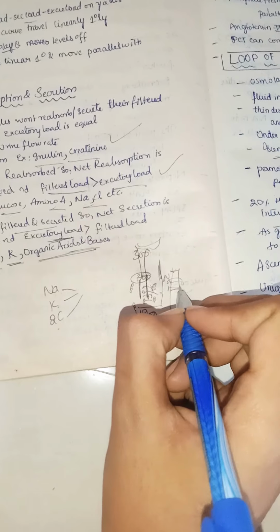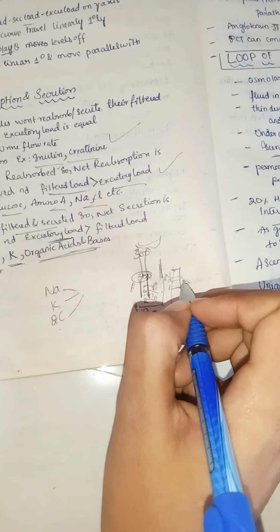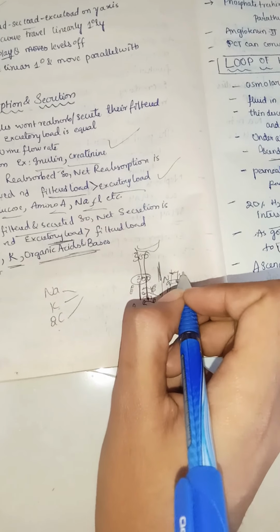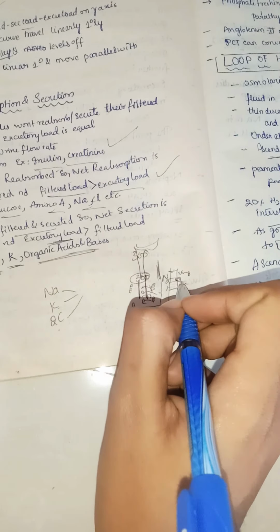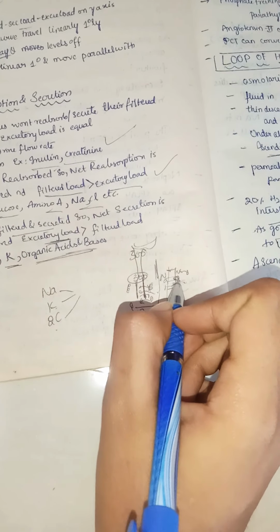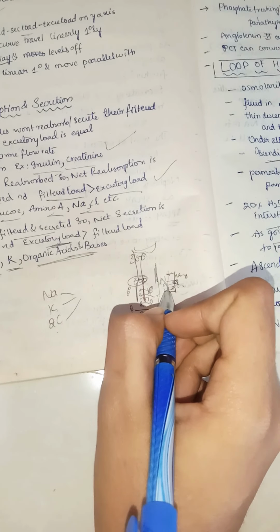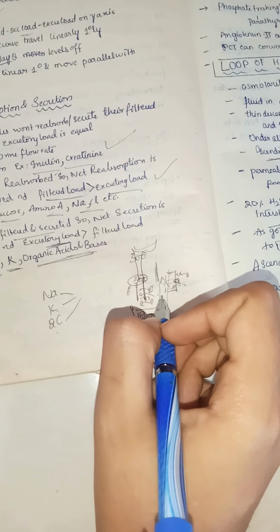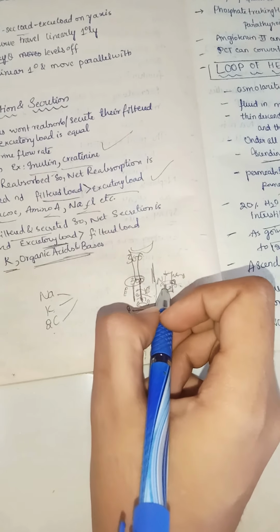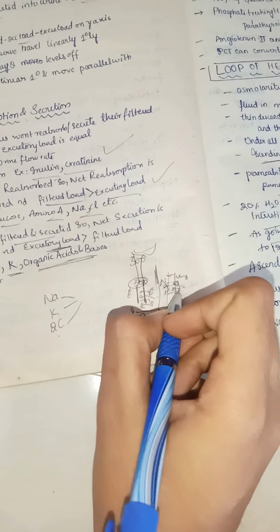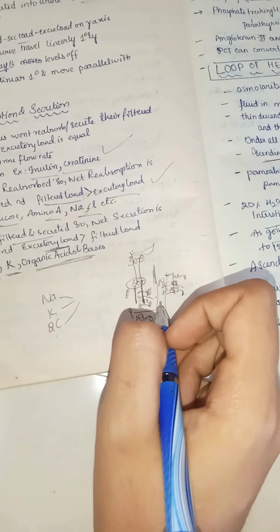Because of this, solutes are coming into the cell, and on this side we also have the sodium potassium ATPase, which brings 3 sodium out of the cell and 2 potassium into the cell. Potassium is already coming into the cell, and this potassium is also coming into the cell. So there is a lot of potassium now inside the cell of the ascending thick part of the loop of Henle. Because of this, some of the potassium leaks out into the lumen, and some leaks out into the medullary interstitium.